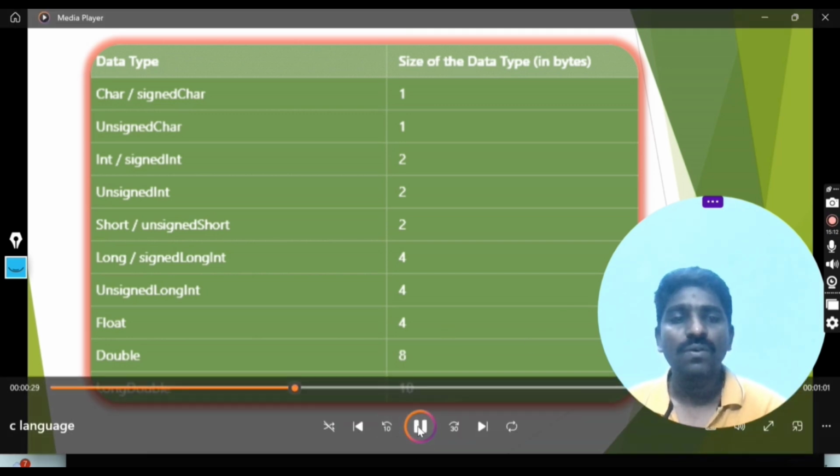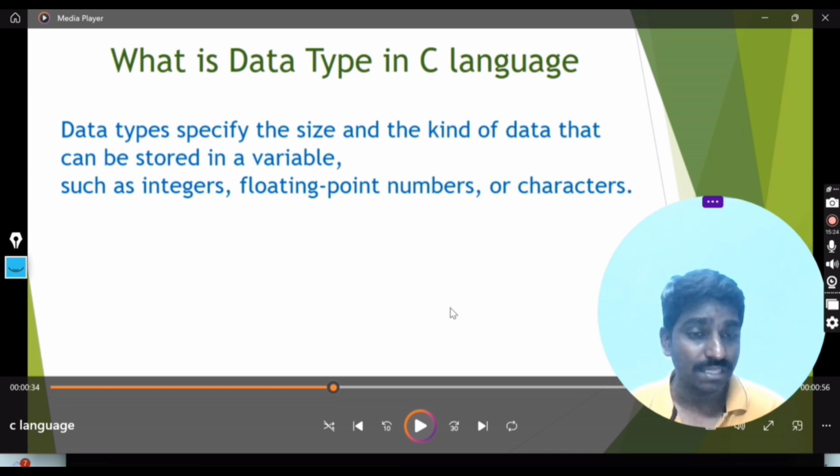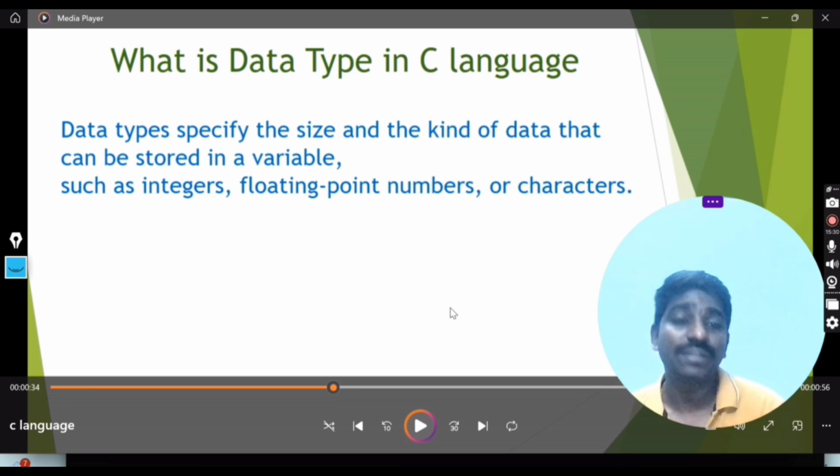As we discussed previously, a data type is nothing but which kind of data can be stored in the variable, whether it's an integer, float, pointer or number.